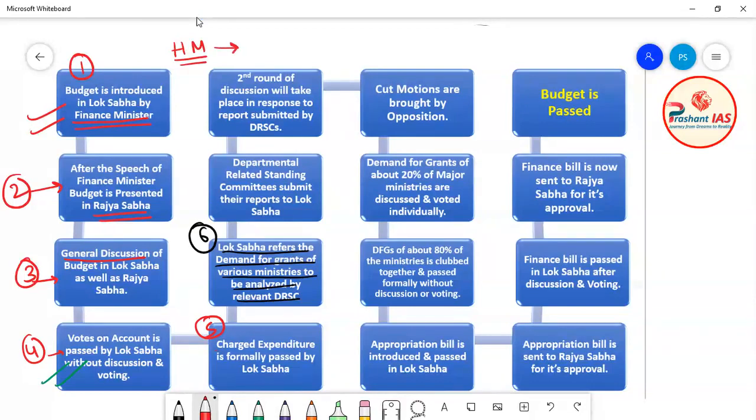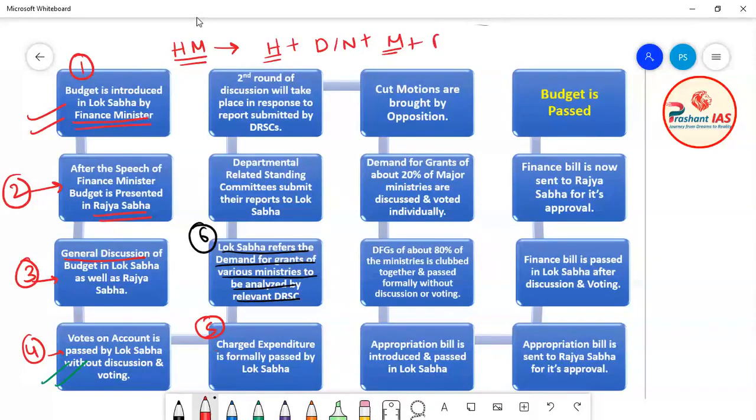Now what does it mean? It means that it is the duty of the health ministry to provide healthcare facility to the people of India. For providing healthcare facility to the people of India, the health ministry first of all should construct the health infrastructure. For that the health ministry needs to construct hospitals. They have to hire various doctors and nurses. More than that, they have to buy many medicines and many medical equipments.